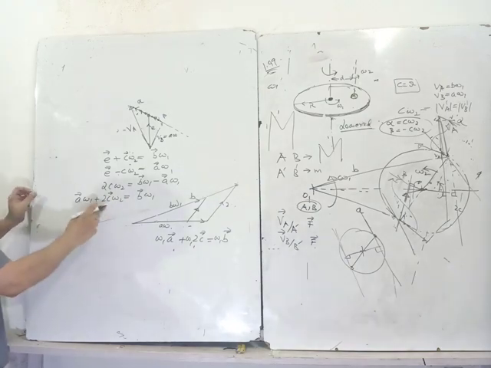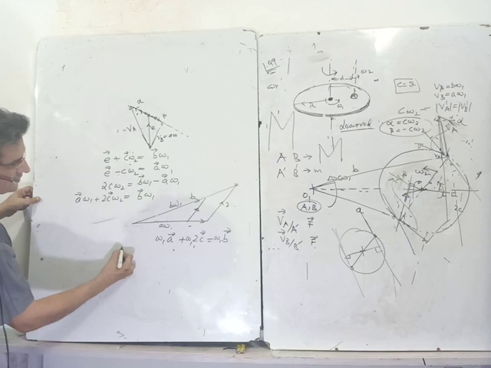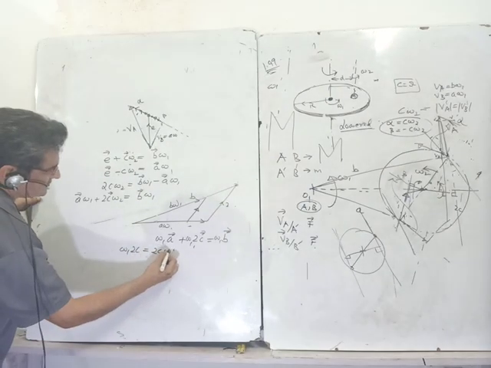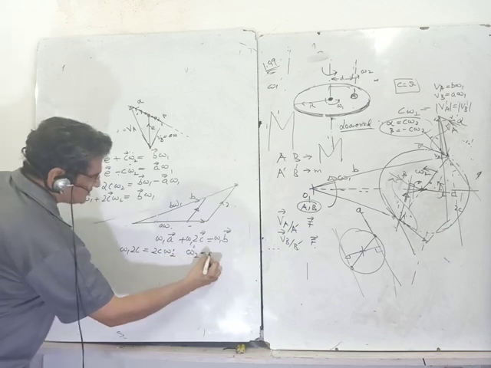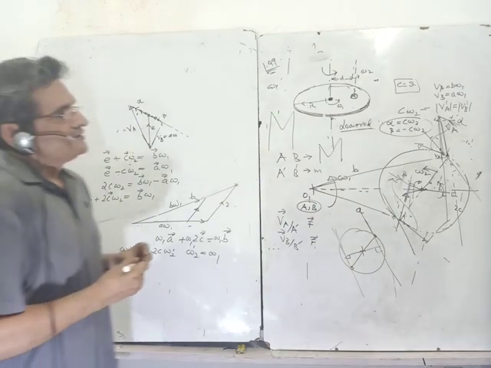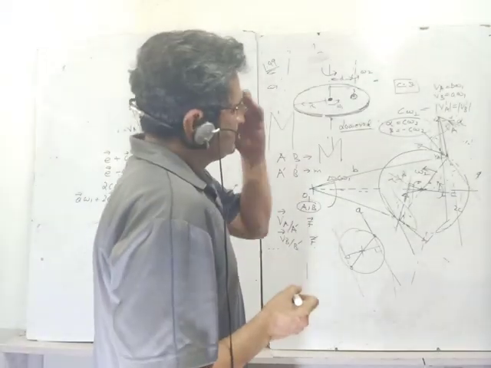If you do the comparison, this gives you omega 1 into twice C is equal to twice C omega 2. So omega 2 is equal to omega 1. That is why the answer is that they both will be rotating with the same velocity.